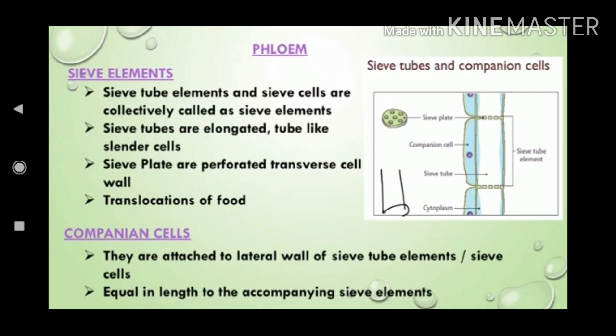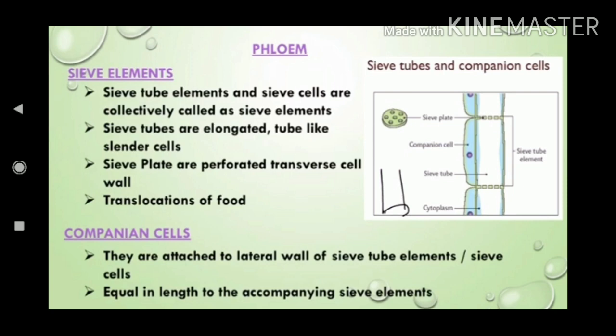Actually, the sieve plate is the conducting material of the phloem. In the sieve plates, many pores are present. Through these pores the food is filtered from one cell to another cell. The sieve tubes are made up of dead tissue.